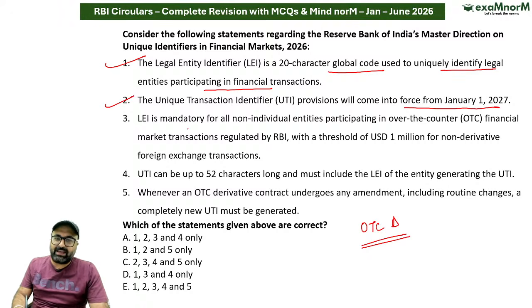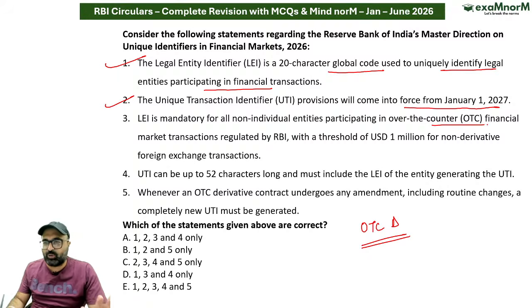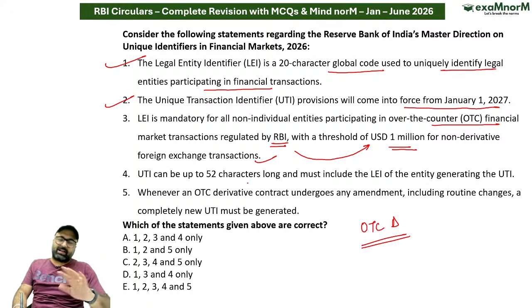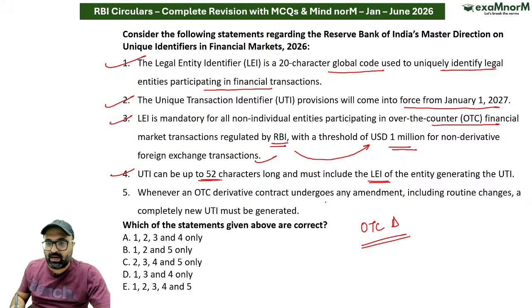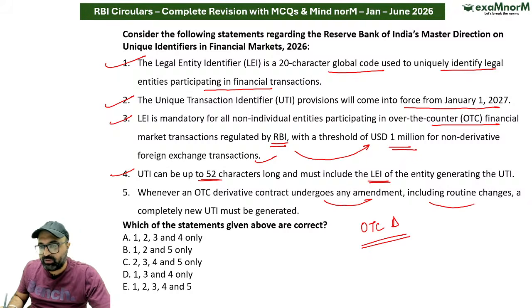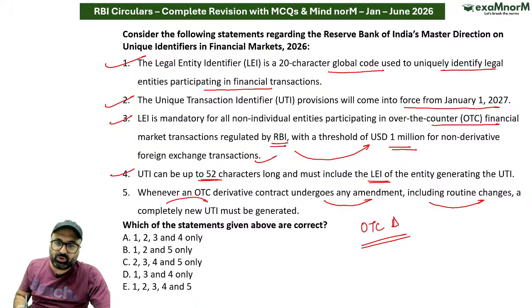Correct. LEI is mandatory for all non-individual entities participating in over-the-counter financial market transactions regulated by RBI, with a threshold limit of $1 million for non-derivative foreign exchange transactions. If it is less than $1 million, then there is no requirement. That is correct. UTI is up to 52 characters, which include the LEI of the entity generating. That is correct. Whenever an OTC derivative contract undergoes any amendment, including routine changes, a completely new UTI will be generated.